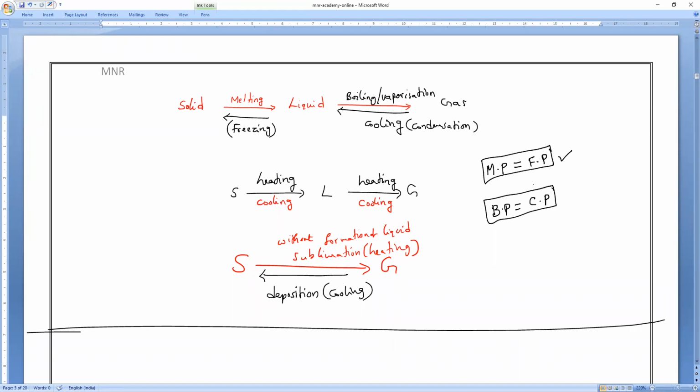Yes or no, all of you? Don't say melting point is equal to boiling point. Is there any substance which has melting point equal to boiling point? Anyone? No. Understand? That is what you have to remember.